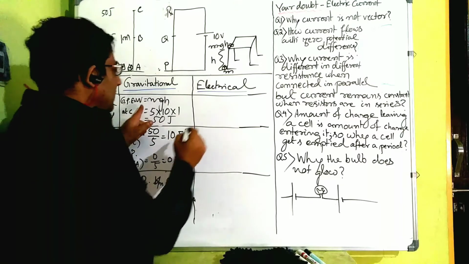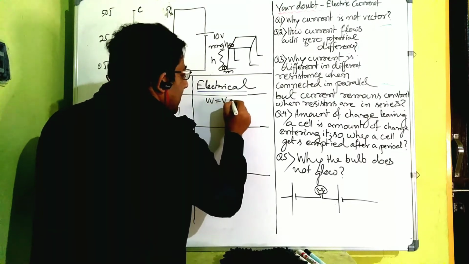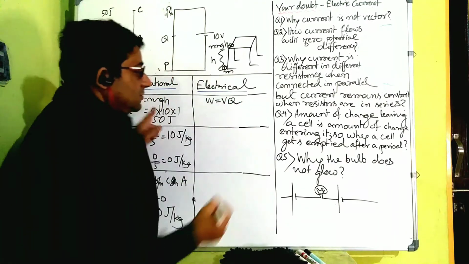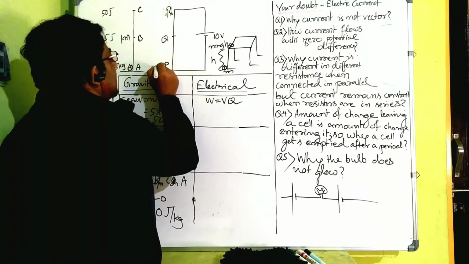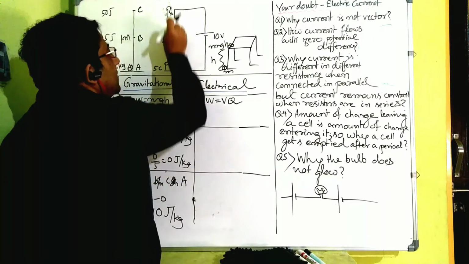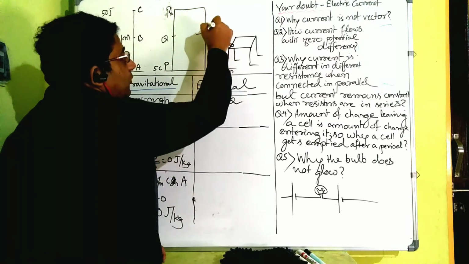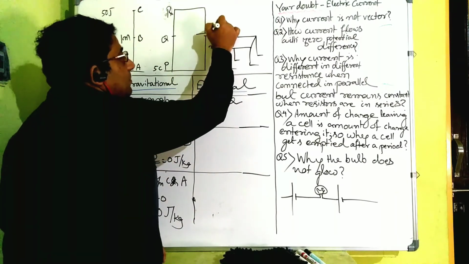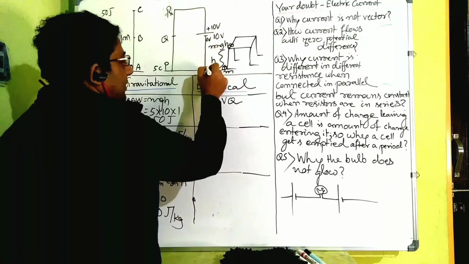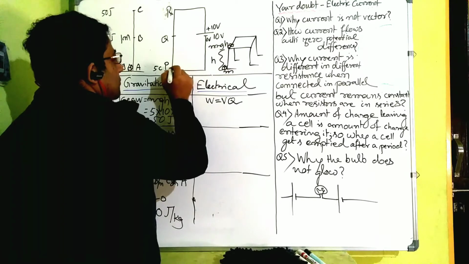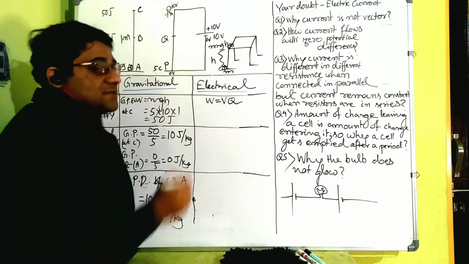Now what is the formula for that? You might have remembered W is equal to V multiplied by Q, potential difference multiplied by the charge. Let us say you are taking a charge of 5 coulomb from here to there, and this is 10 volt. If the cell connected is 10 volt, you can think that this side is plus 10 volt and this side is 0 volt. Now from here to continue, the same conductor is there. So here it is 0 volt and here it is 10 volt.